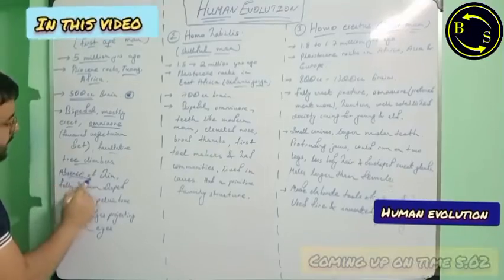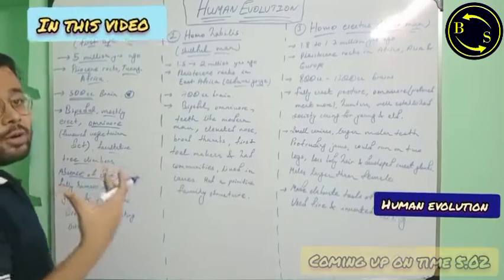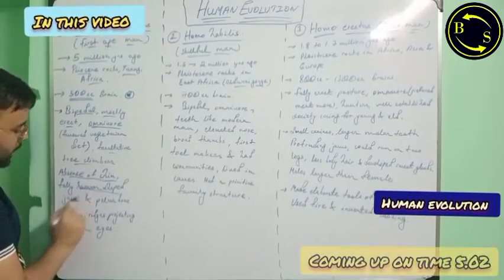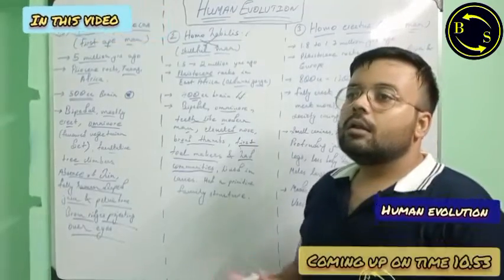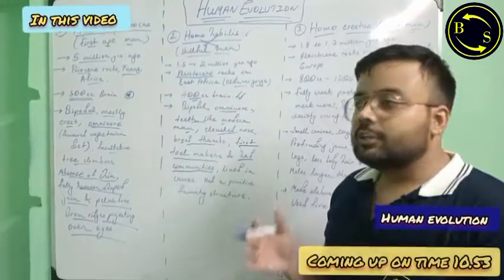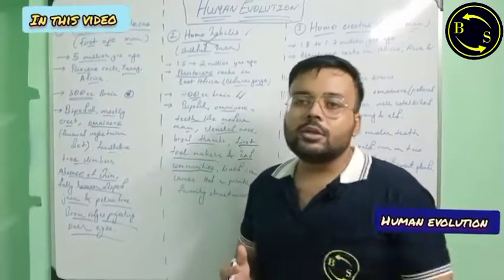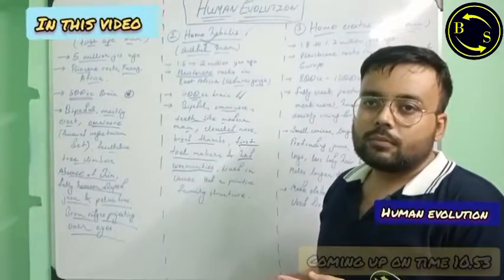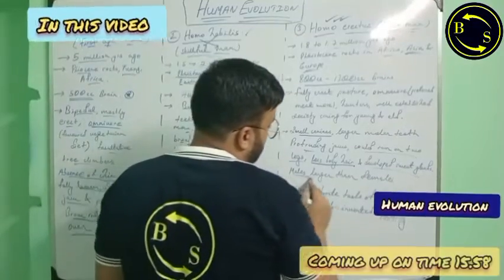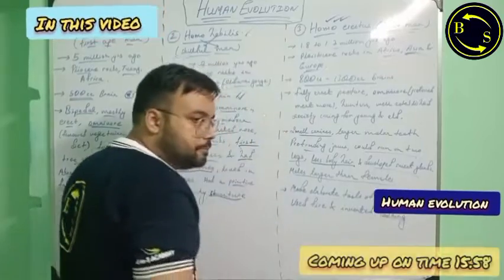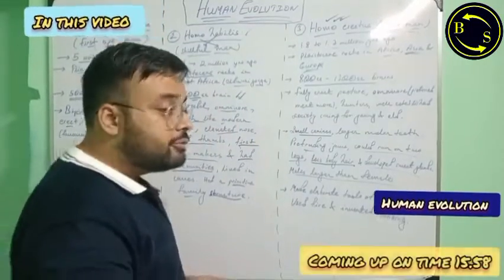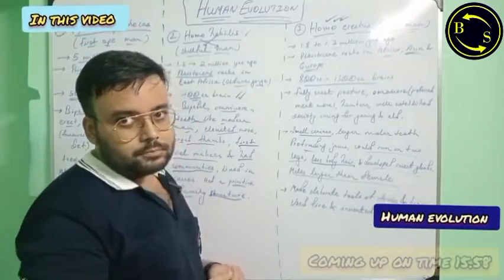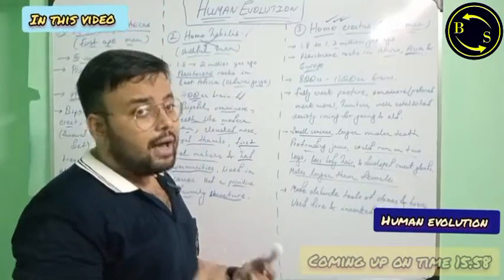They did not have a chin, so their face was more like a monkey. But they had a human shaped jaw. They had a community, which means a group of individuals living in a cave looking after each other. Males got larger than females because of social stratification. Males started hunting. Females also participated, but not as much.